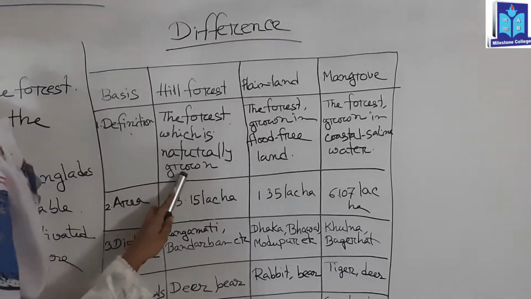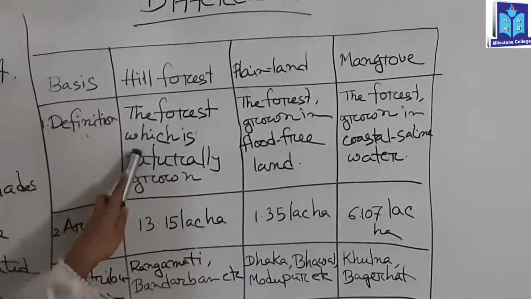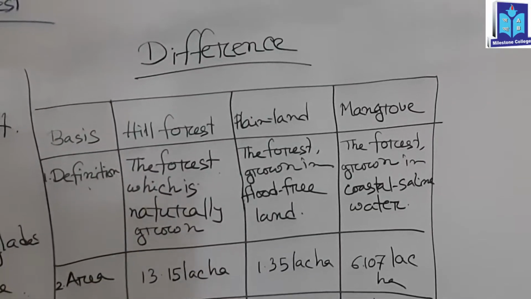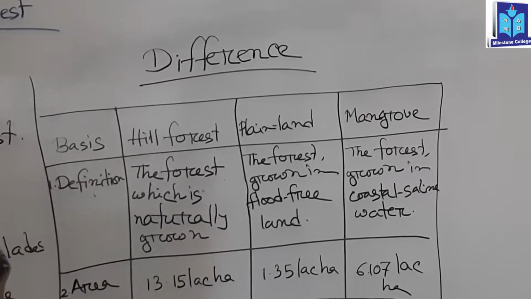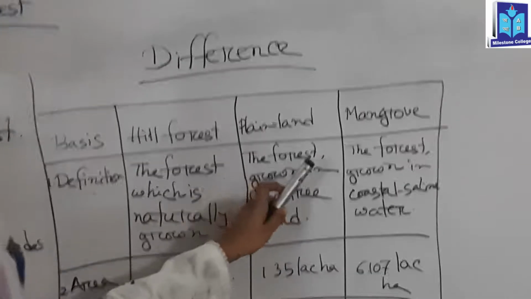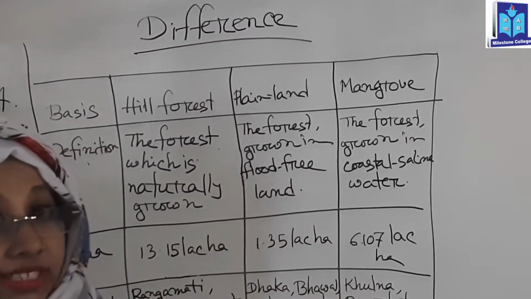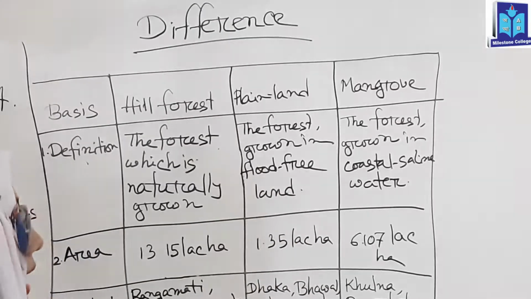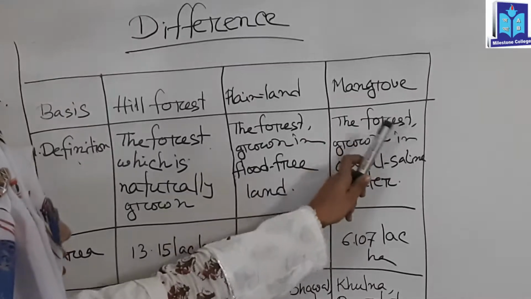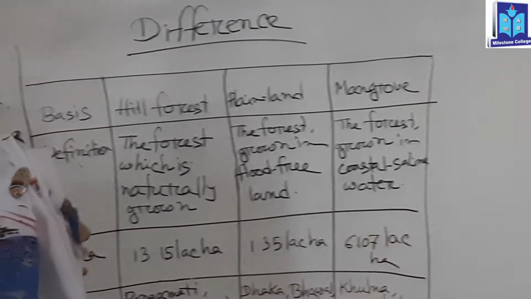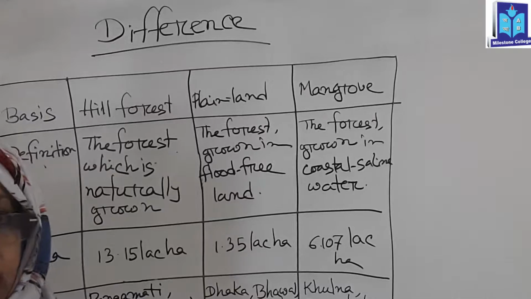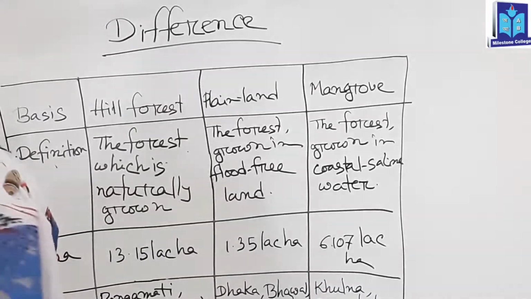This is the most important example of natural forest. Plainland forest is the forest which is grown in flood-free land. And finally, mangrove forest is the forest which is grown in coastal saline water, in waterlogged conditions.